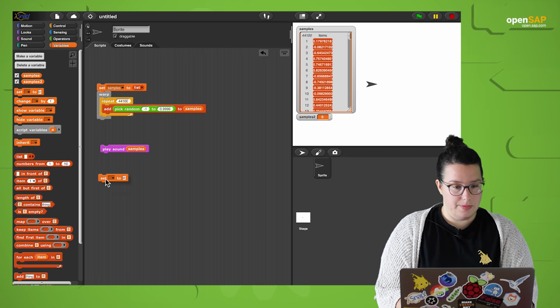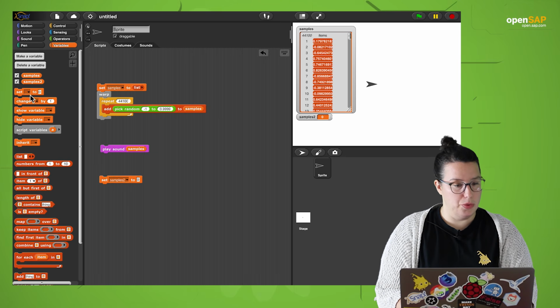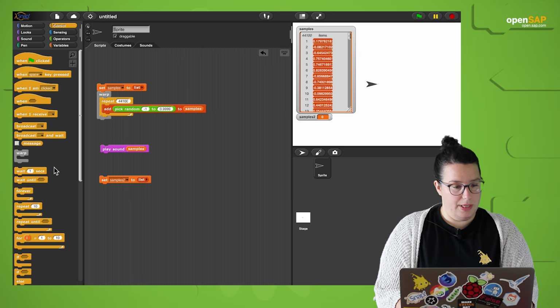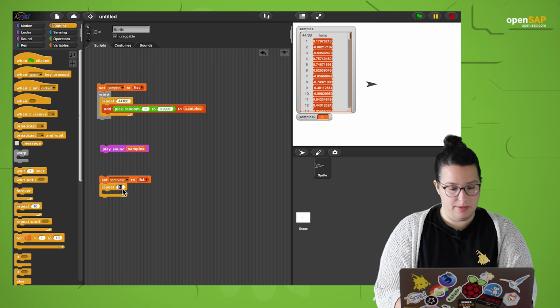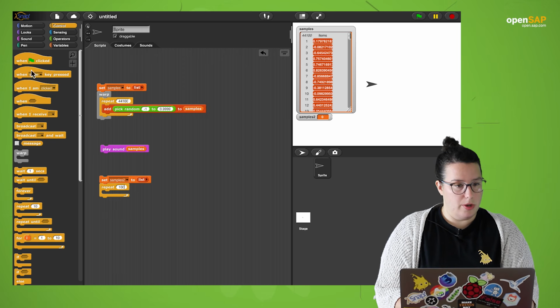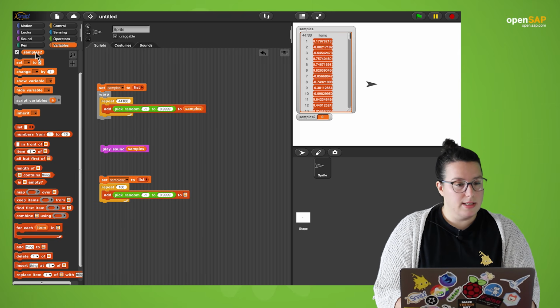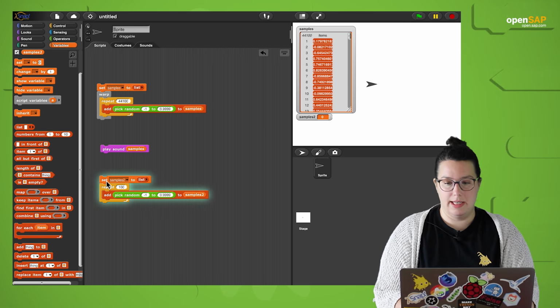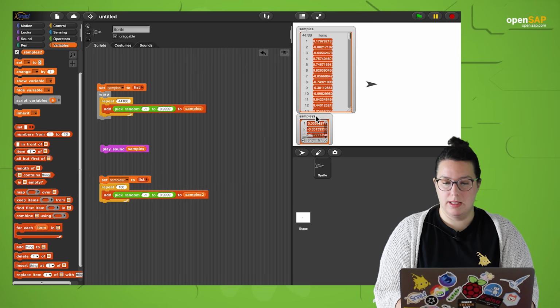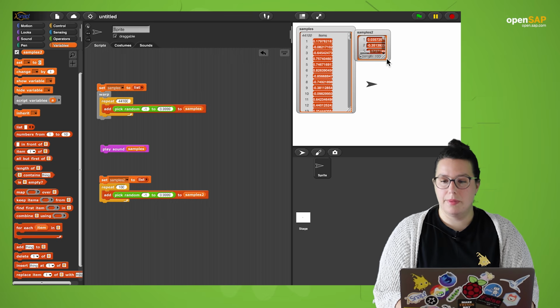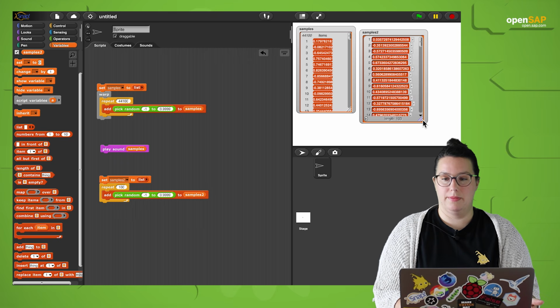So let's set samples 2 to an empty list again, and let's repeat 100 times, and we want to add those random numbers to our samples 2. Here we go. Samples 2, but it's just 100 samples long.